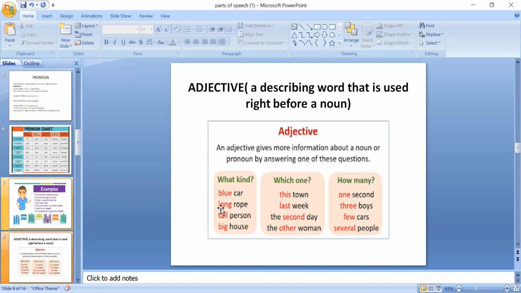Long rope. Rope is a noun, and long or short can be used as adjectives.